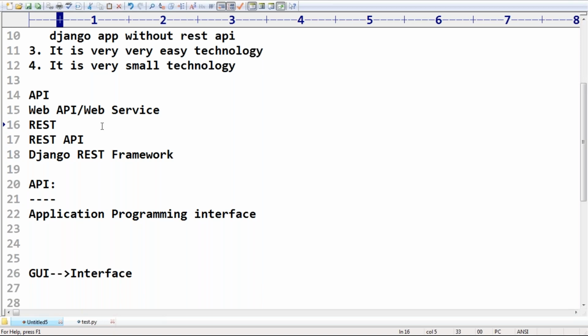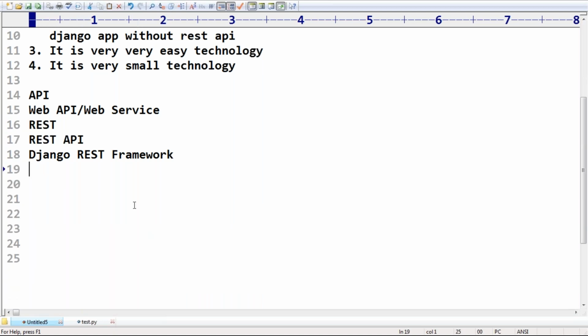Okay, then the next thing. What is REST? What is a REST API? What is the Django REST framework? These words are very, very important, sir. REST, at the very top level, is an architectural style. Something like guidelines. Someone provided guidelines to develop lightweight web APIs very easily. Those guidelines are nothing but REST.